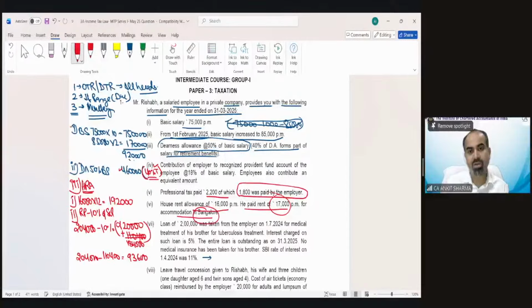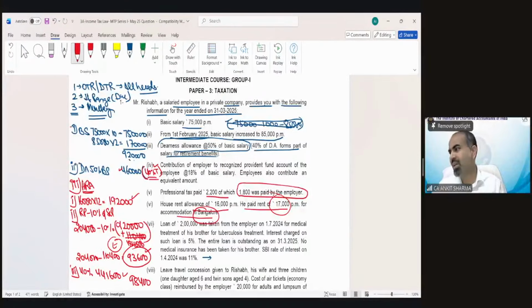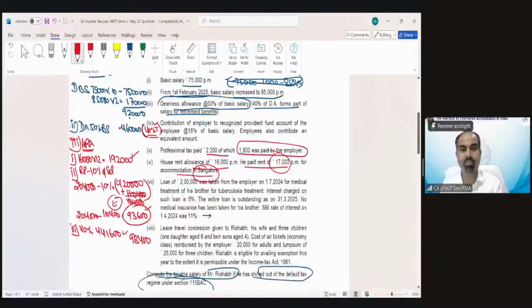And because Rishabh is in Bangalore, the third point says we need to take 40% of salary. That would come 4,41,600. Out of these three values, the lowest is 93,600. So that is going to be exempted. And the balance taxable value would be 98,400. So it's a simple HRA calculation. Nothing to worry. It's very simple.